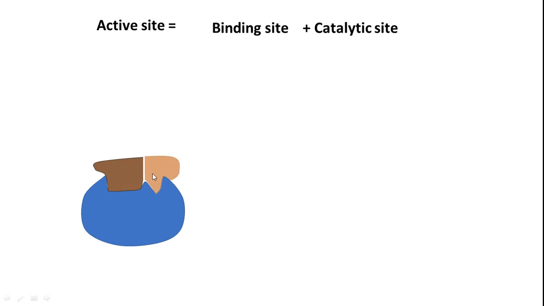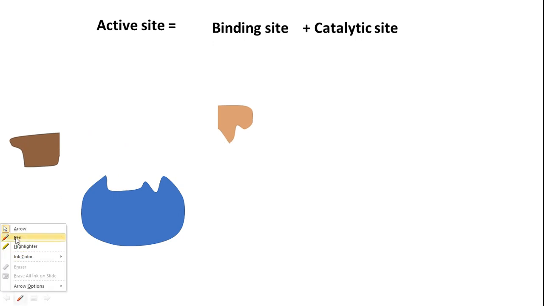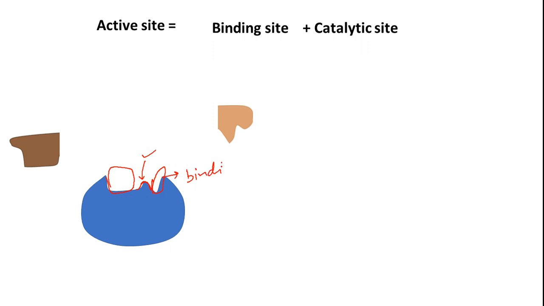Once the biochemical reaction is achieved, the products will be released into the solution. Here, where exactly is the chemical reaction happening? Here. The amino acids we have over here are actually needed for the biochemical reaction to happen, but the remaining areas are meant for binding the structure. So in this binding region you will have specificity.